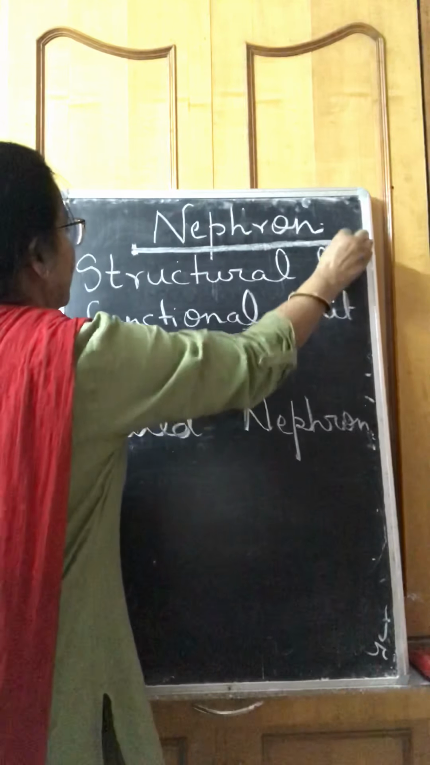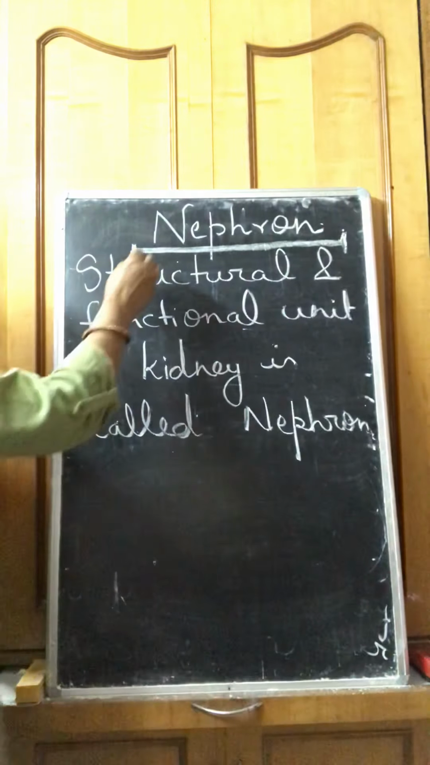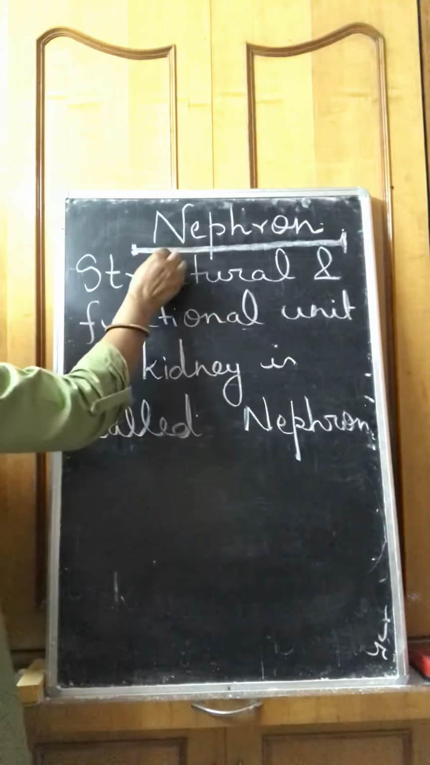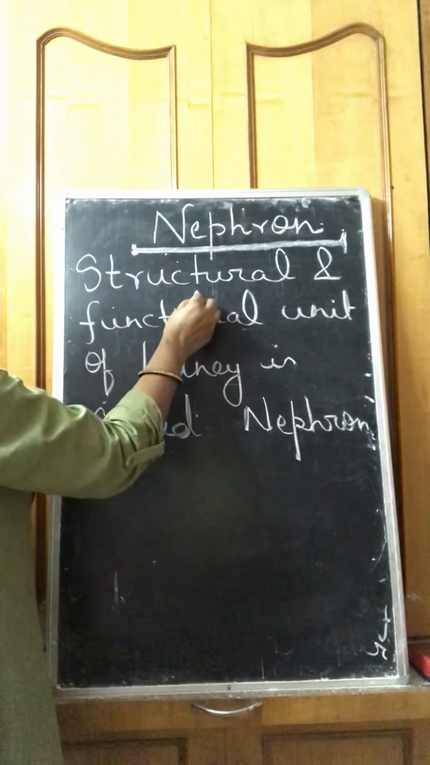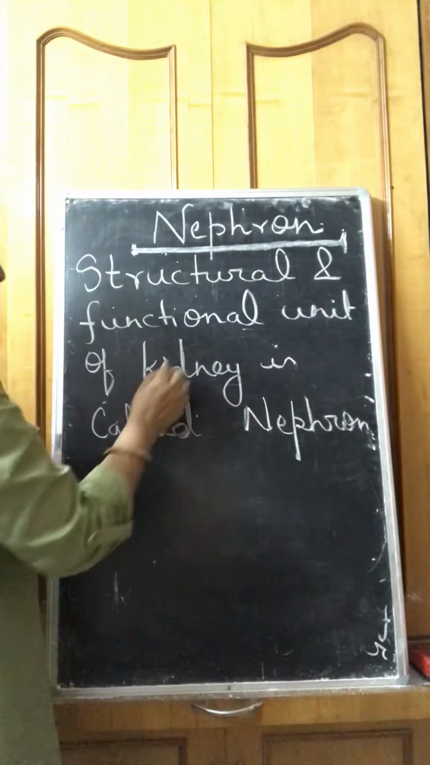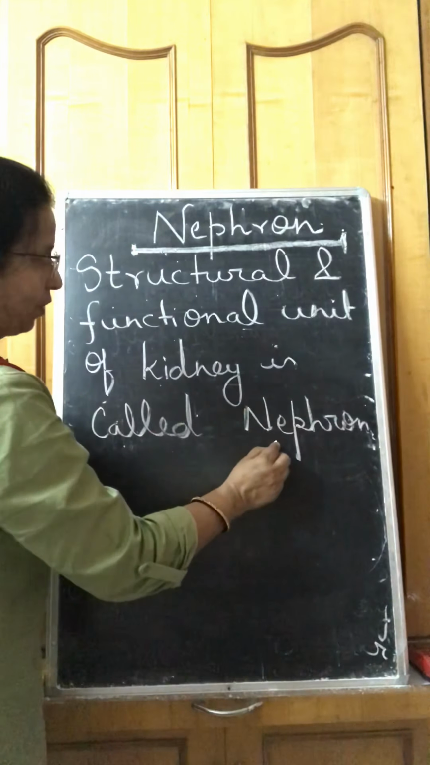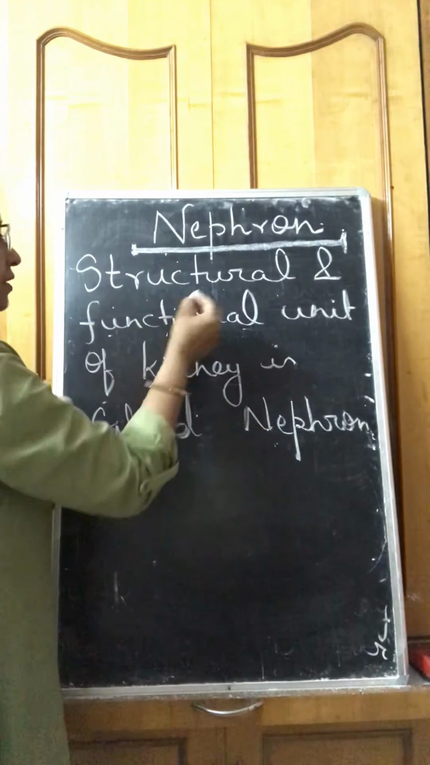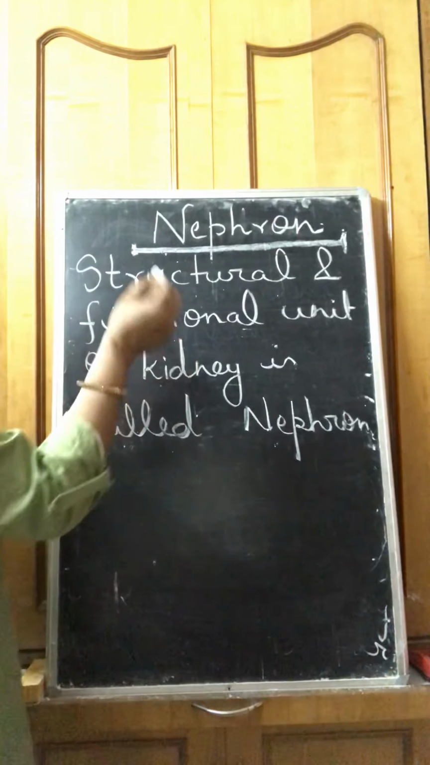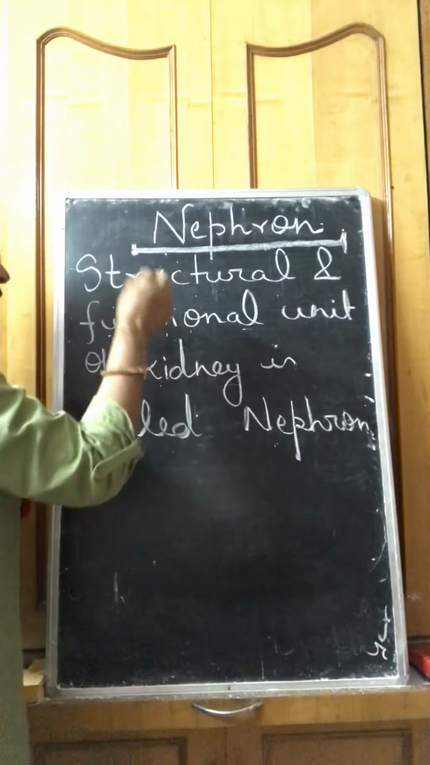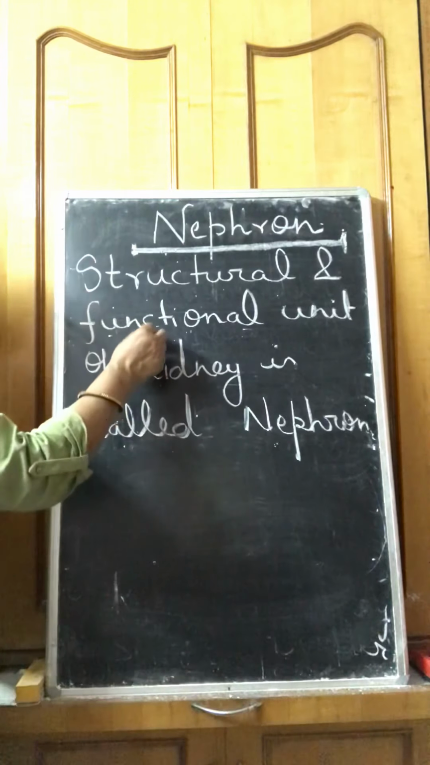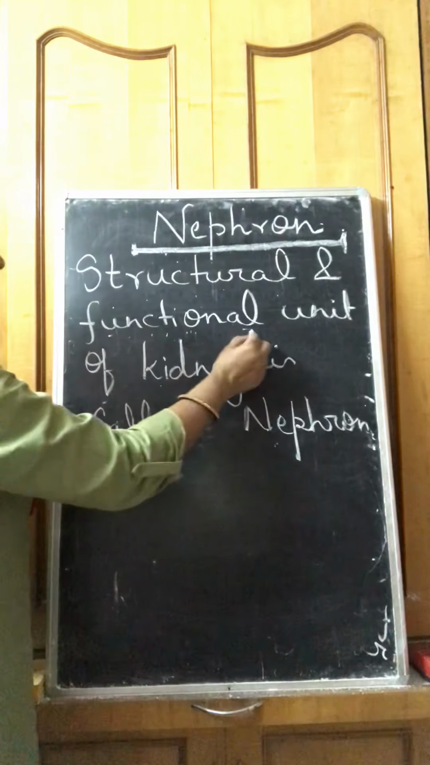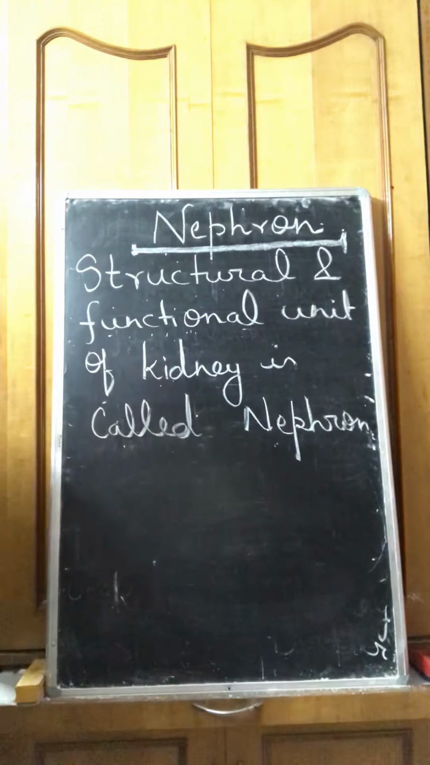In each kidney, millions of nephrons are present, which are responsible for urine formation. That's why its definition can be written as: the structural and functional unit of the kidney is called the nephron. Structural means a constituent of the kidney. And functional means that if the function of the kidney is urine formation, it is actually the main role of the nephron kept in that kidney.